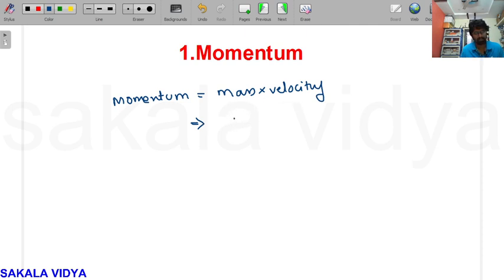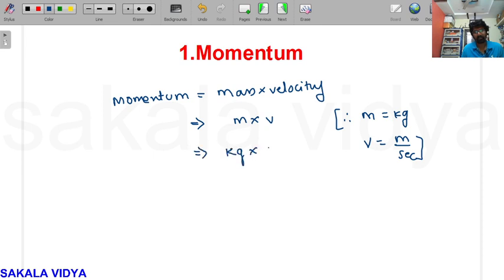So mass, that is small m, velocity v. What is the unit of mass? Kg. What is the unit of velocity? Meter per second, right? So kg into meter per second.